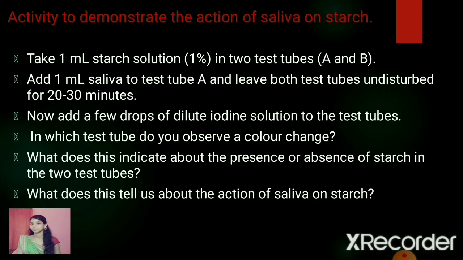After 20 to 30 minutes, add a few drops of iodine solution to both the test tubes. In which test tube do you observe the color change now? And what does this indicate about the presence or absence of starch in these two test tubes? And what does this tell us about the action of saliva on starch?